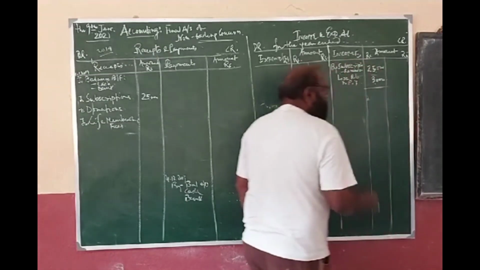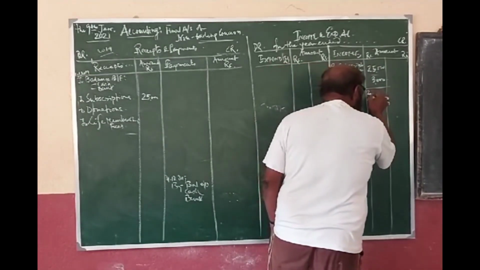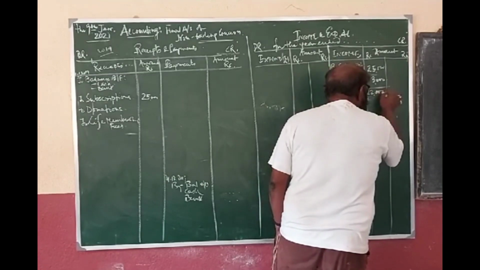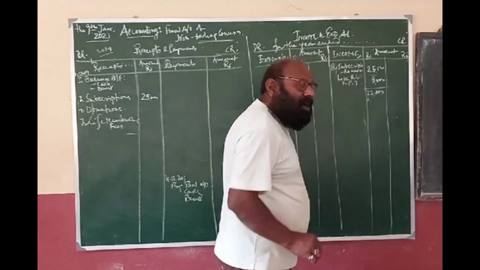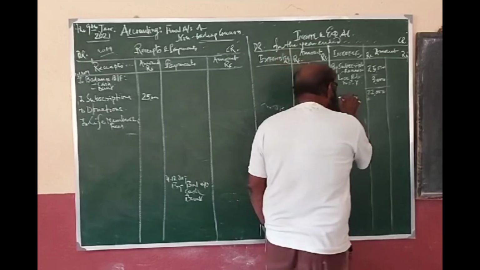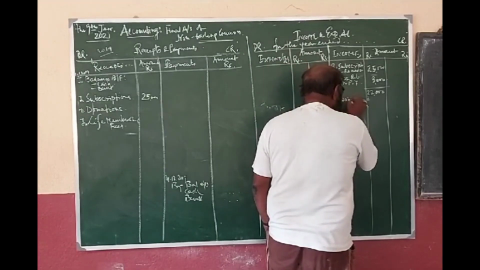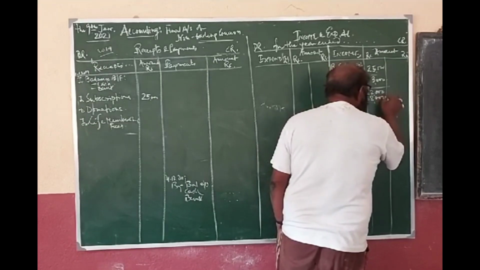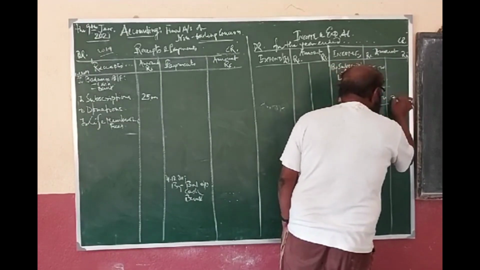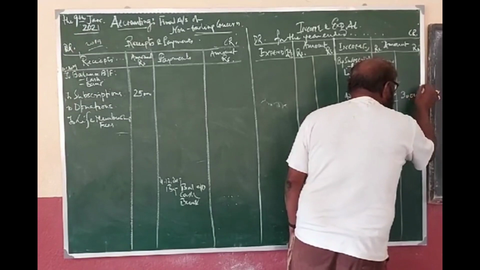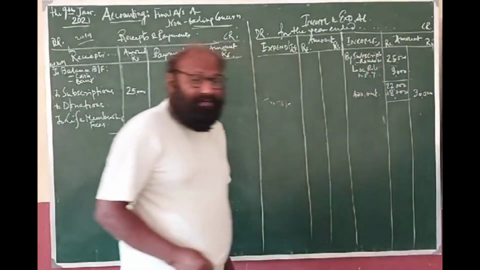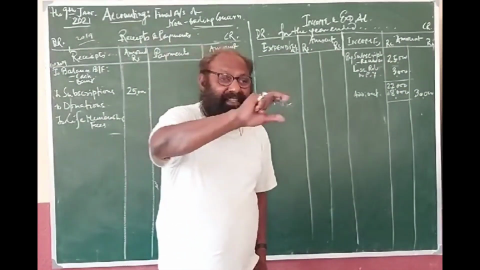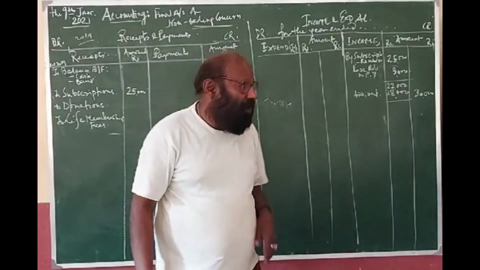So it is 22,000. And this year's subscription due but not received is 8,000, so add outstanding 8,000. So the subscription of this year is 30,000. Now I have made this type of treatment. Now listen to what for.